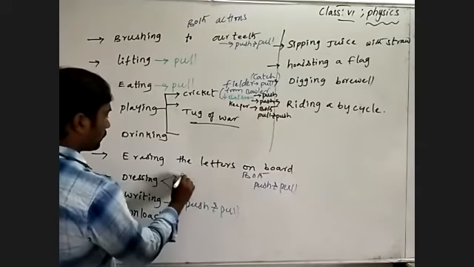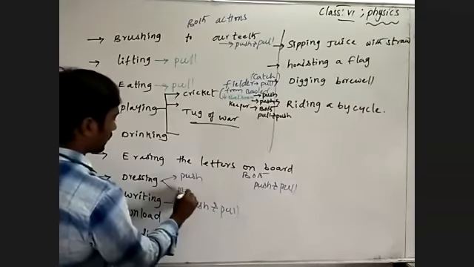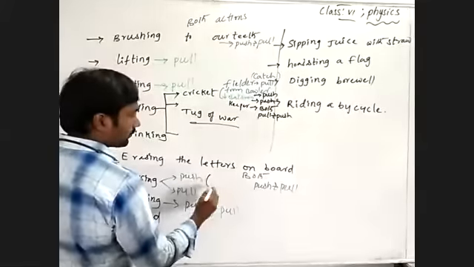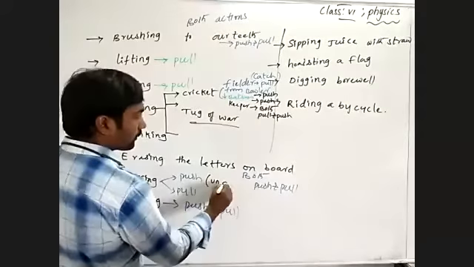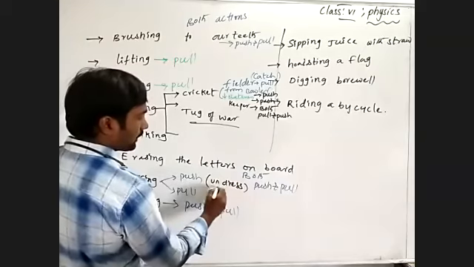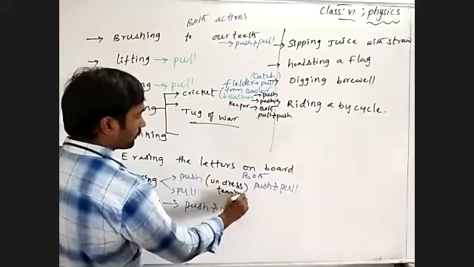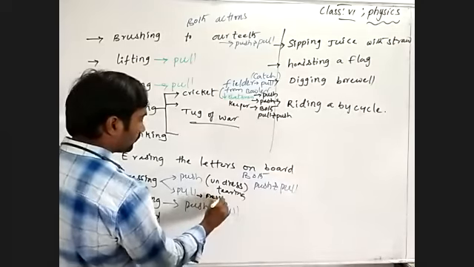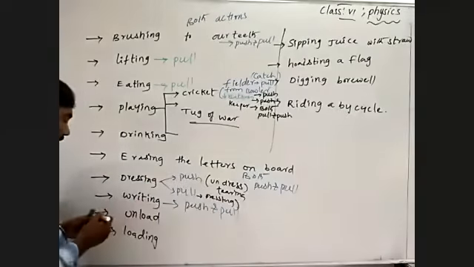In one situation we use push, in another situation we use pull. Removing clothes is push, and wearing is pull.